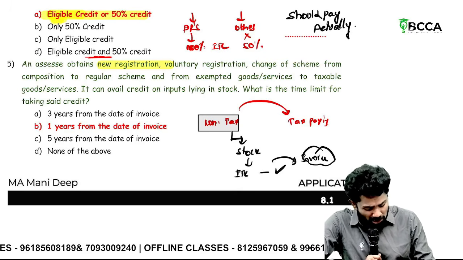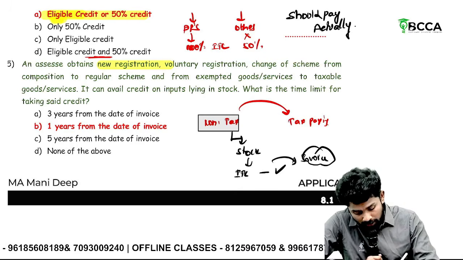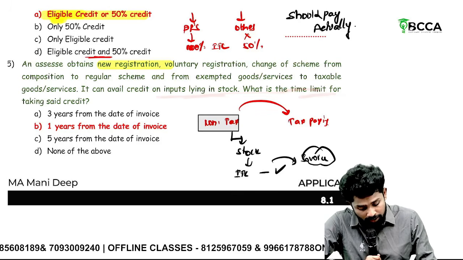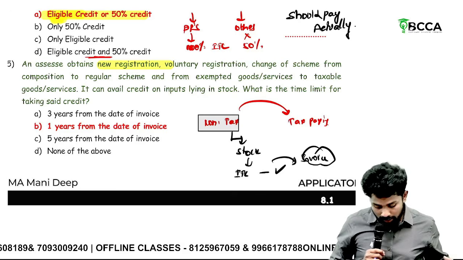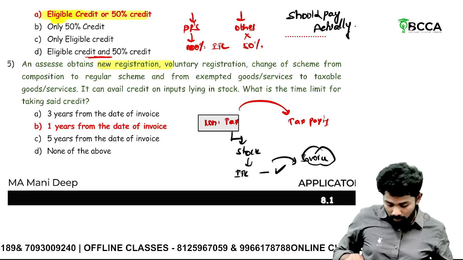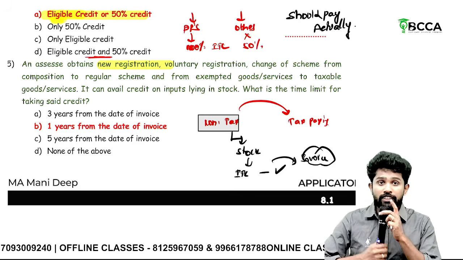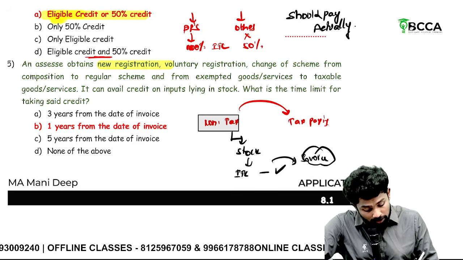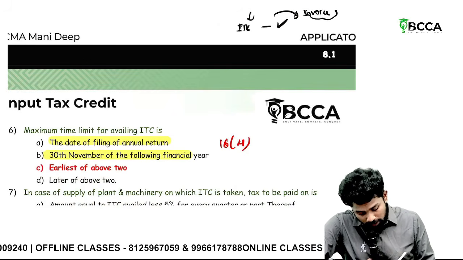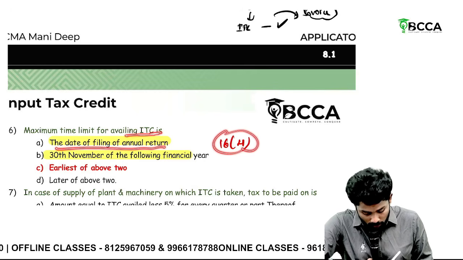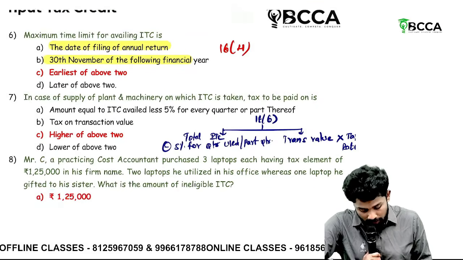That's actually, the question framing is a little vague here. The last time limit for availing ITC and all. It's not a time limit for taking credit. It's a time limit for this invoice actually. Maximum time limit for availing ITC: 16 subsection 4. The date of filing of annual return or 30th November of the following financial year.